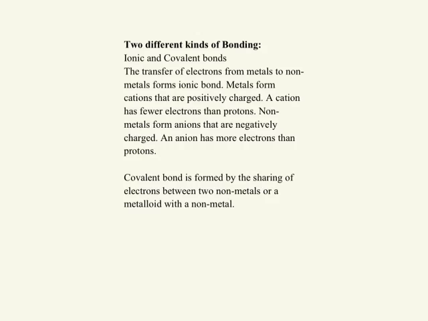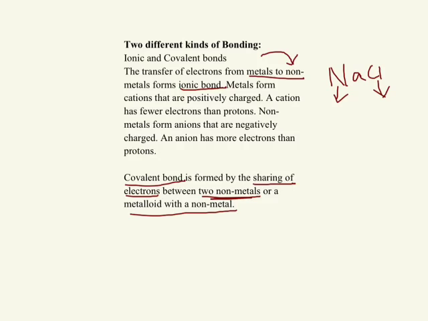There are two different kinds of bonding: ionic bonding and covalent bonding. Ionic bonds result from the transfer of electrons from metals to nonmetals. Covalent bonds are formed by the sharing of electrons between two nonmetals or a metalloid with a nonmetal. Now, if I give you NaCl and ask what kind of bonding is present between sodium and chlorine, sodium is a metal, chlorine is a nonmetal. Between metals and nonmetals is an ionic bond.